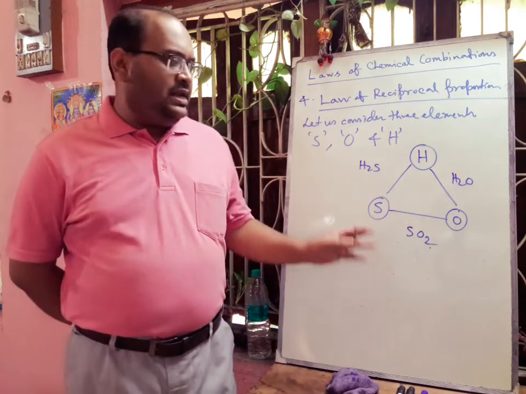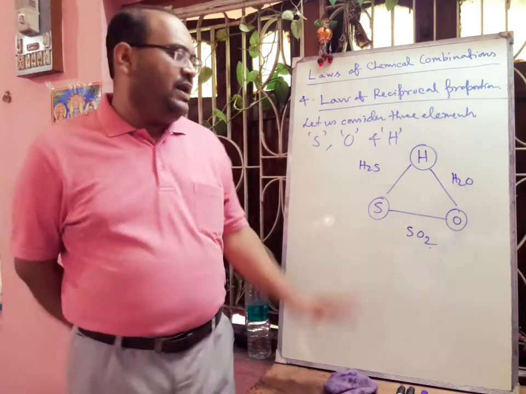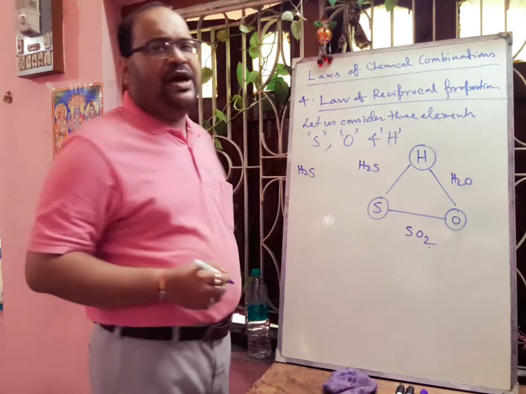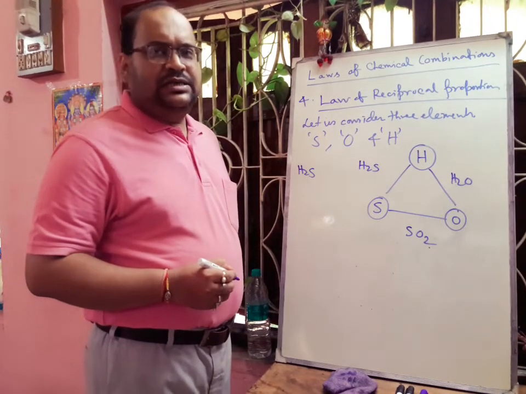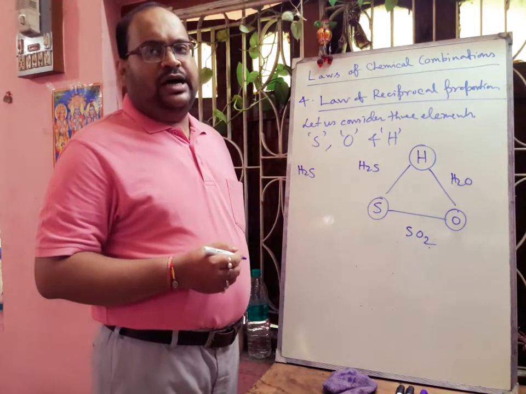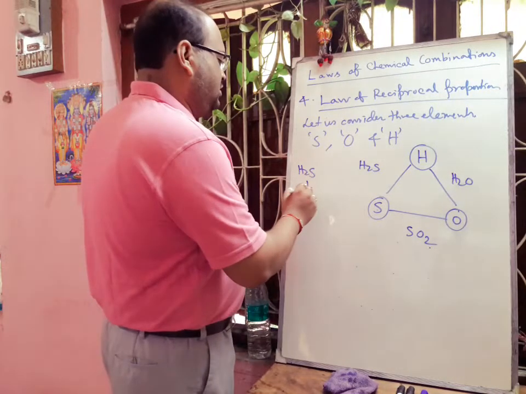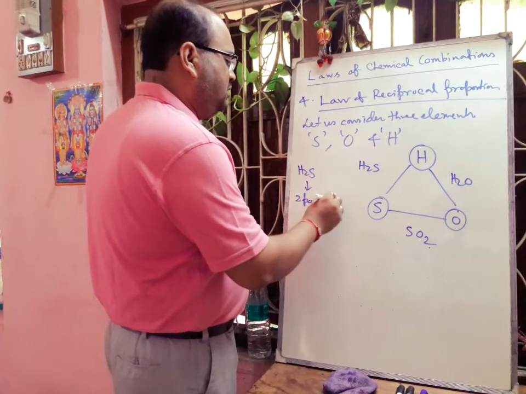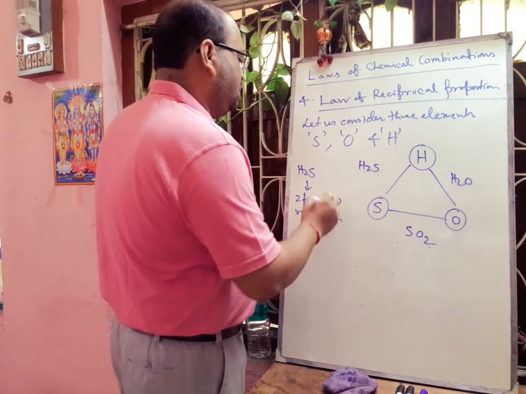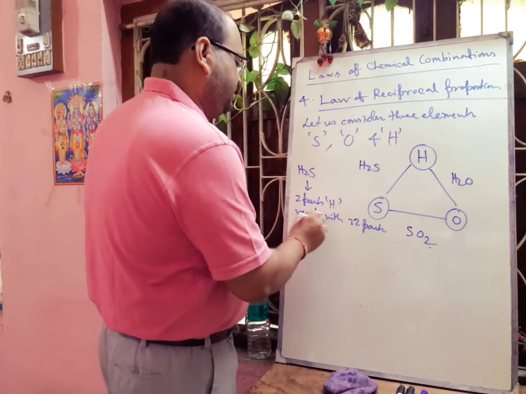So here, if we discuss their proportion, then you can easily understand. In hydrogen sulfide, two parts of hydrogen react with 32 parts by weight of sulfur. Okay, so in H2S, 2 parts hydrogen react with 32 parts by weight of sulfur.